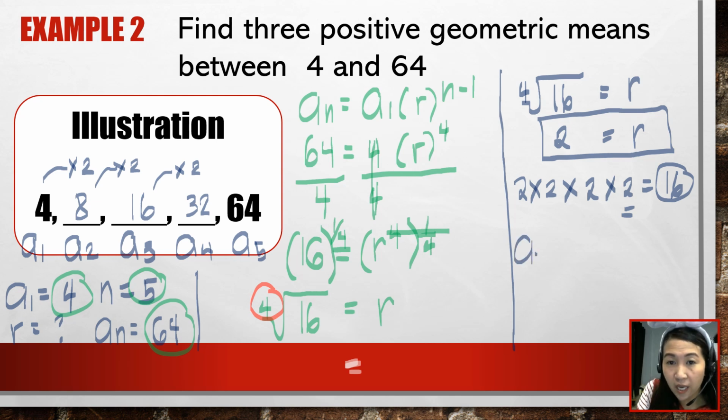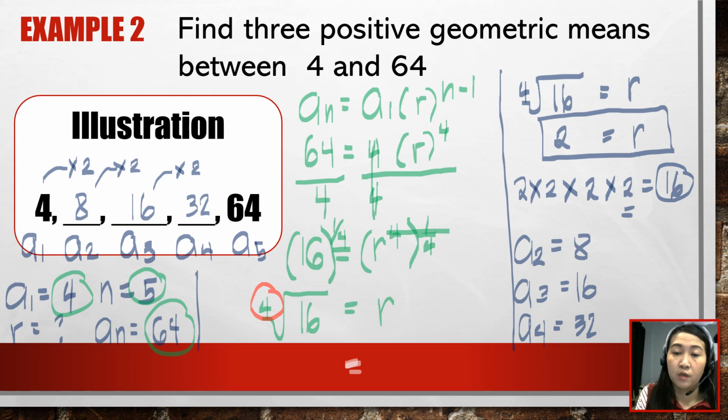Therefore, your a's of 2 is 8, your a's of 3 is 16, and your a's of 4 is 32. Ibig sabihin, the three positive geometric means between 4 and 64 are 8, 16, and 32. Okay, so it's easy. So these are the ways on how you can solve for the geometric means of a geometric sequence.